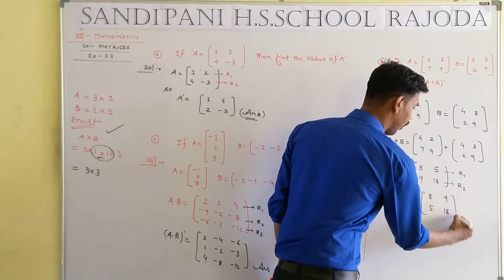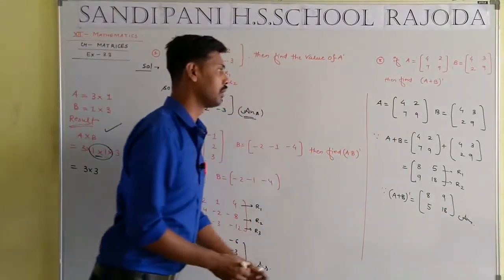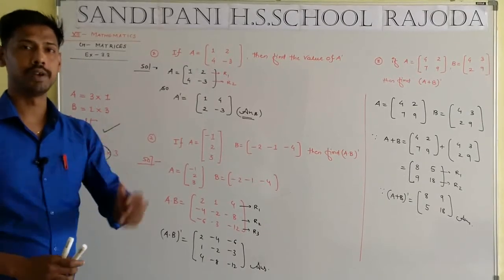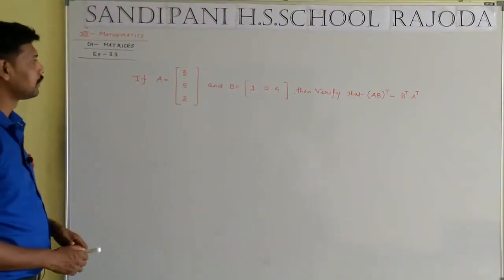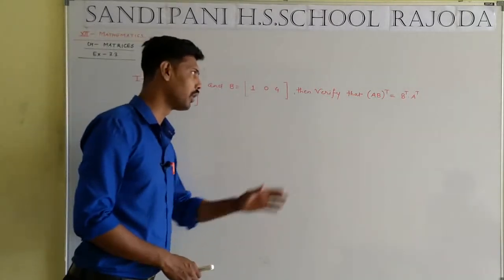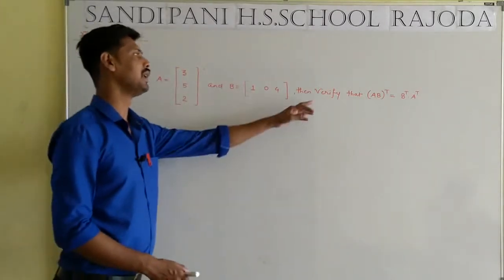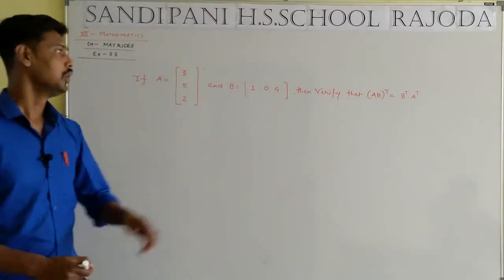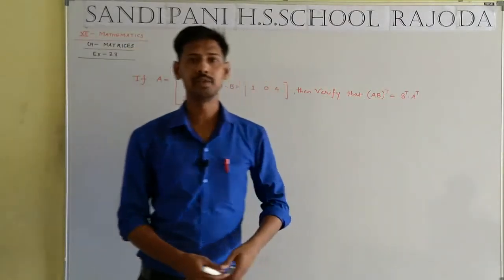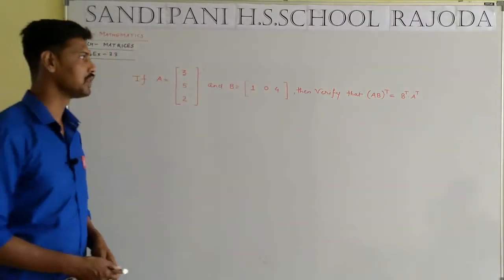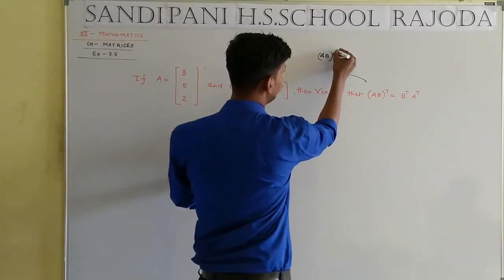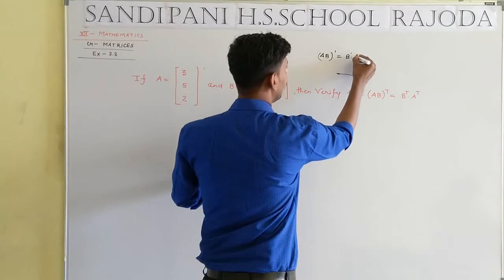I hope you are getting all the solutions: solution number first, second and third are both based on the concept of the transpose of a matrix. Student, we take another example. If A is equal to the matrix 3, 5, 2 and B is equal to the matrix 1, 0, 4, then verify. What is the meaning of verify? Verify means we have to prove also. Show that (A B) whole transpose is equivalent to B transpose dot A transpose, where T means transpose. In another way we can write (A B) whole dash is equivalent to B dash A dash.